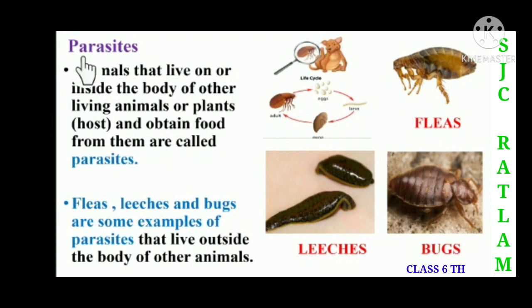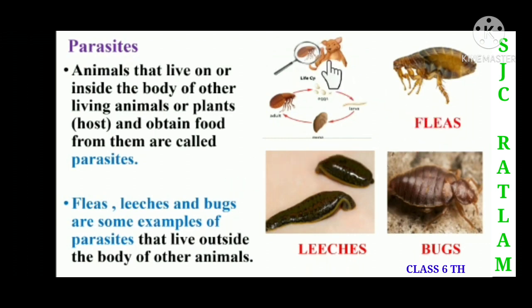Now we are going to discuss parasites. Animals that live on or inside the body of other living animals or plants and obtain food from them are called parasites. Children, here you can see that the animals that live on the body of living animals or inside the body of living animals to obtain food are called parasites. Here we can see the example of fleas.